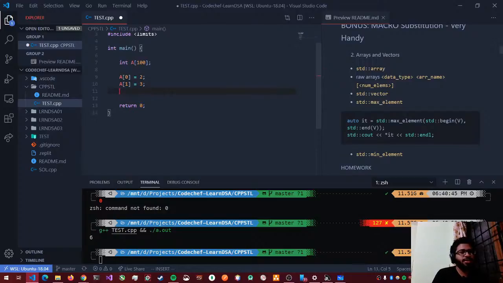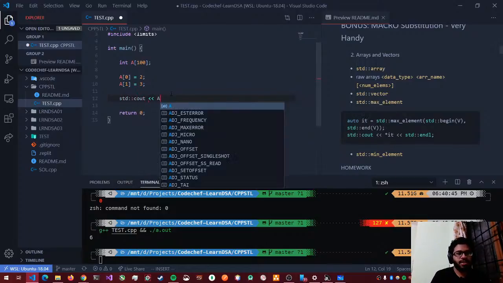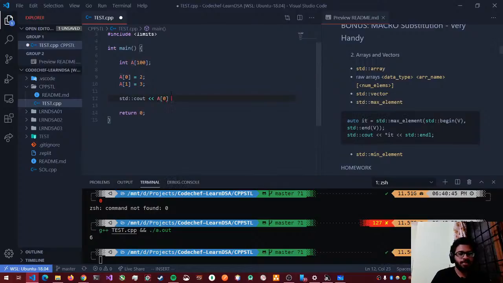So this is how I define an array. This is how I assign values to elements of it, and then I can do cout a of 0, leave some space, and a of 1, right?